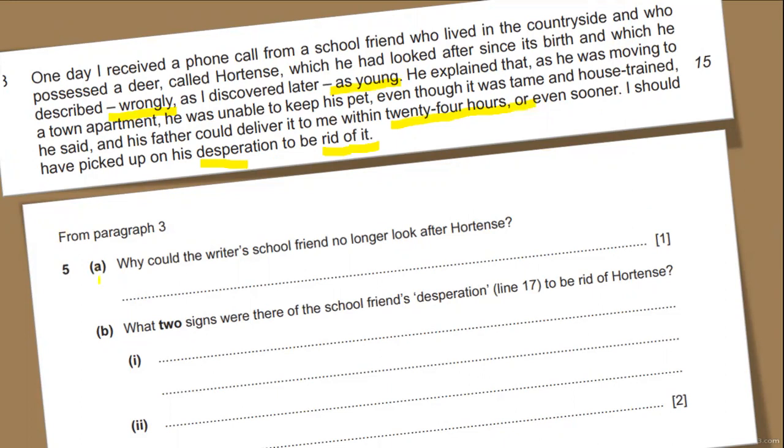So look at the question. Question number 5A, why could the writer's school friend no longer look after Hortense, that deer? This is very clear, that he is moving to a city apartment. So you can write this answer, even you can lift a line, and that can be taken for your answer. Lines 14 to 15, that can be taken.